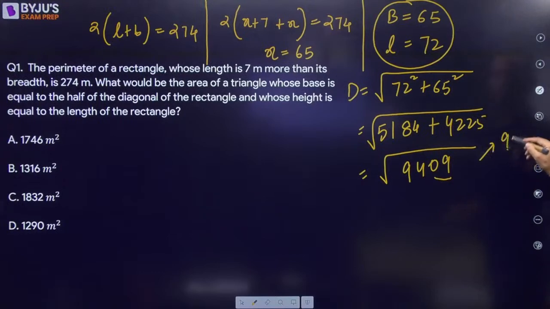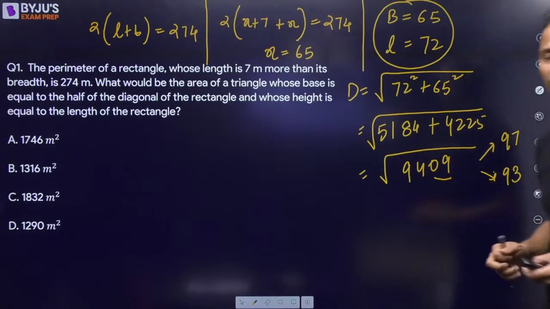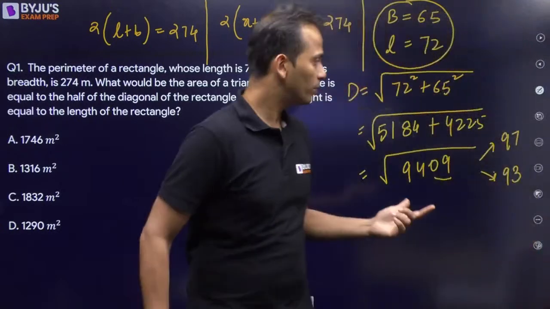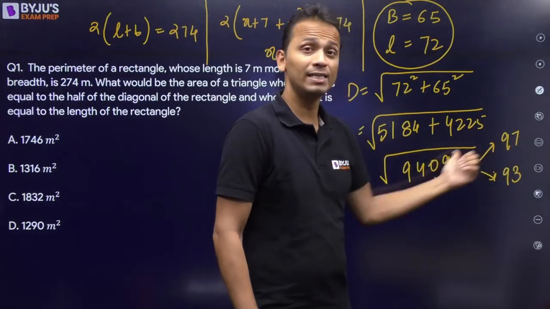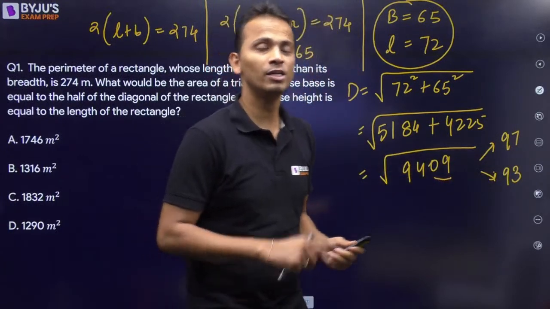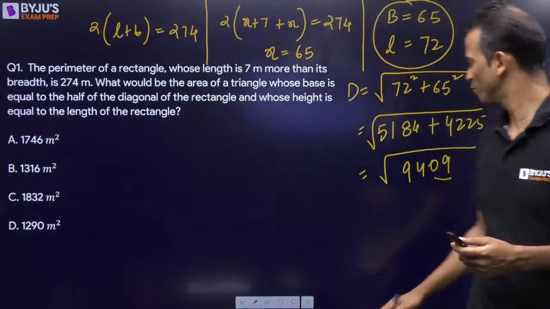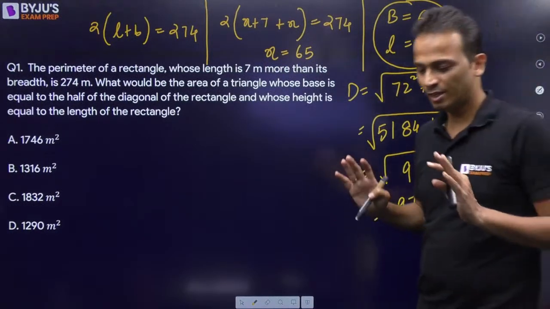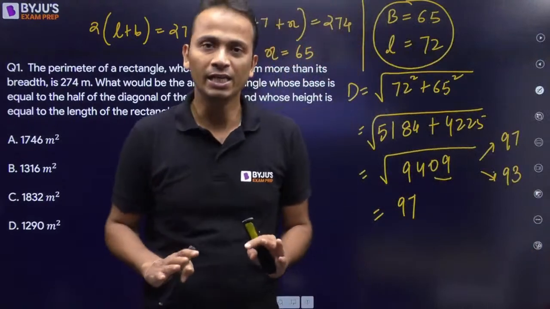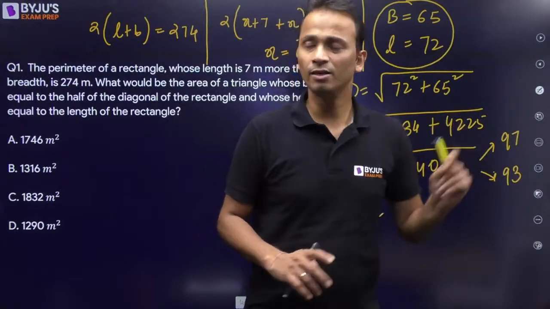All right. अब 97 का square find out करेंगे. So 97 square is 9409. So I can say that square root of 9409 is equal to 97. All right. So I'm able to find out the diagonal of this rectangle.